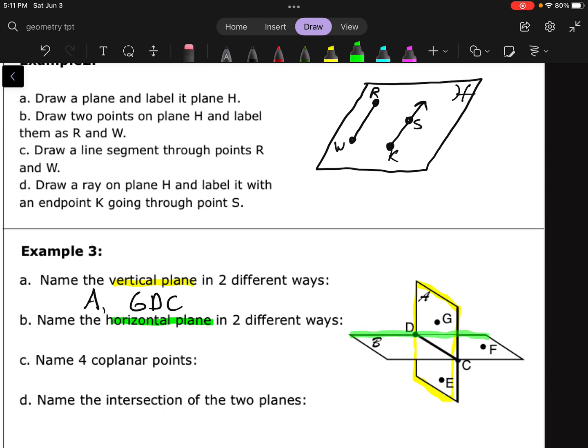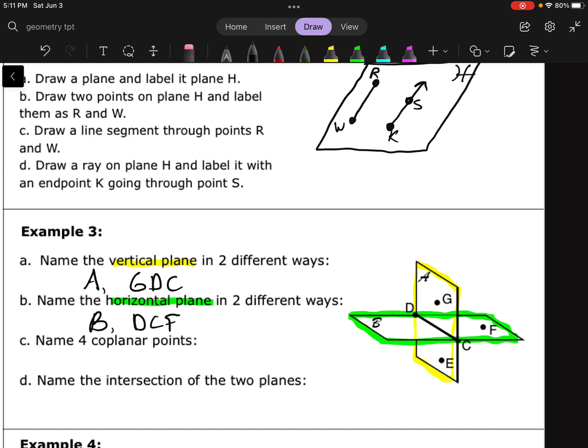Next one says name the horizontal plane in 2 different ways. So horizontal plane is this guy. Easy way of naming that is by using the capital letter in the corner, B. And then I need to take 3 non-collinear points, stick them together. I only see 3 points that are actually on this plane, D, C, and F. So let's just stick those together, and we're good. I could shuffle that around too. I could do F, D, C, C, F, D, anything like that.